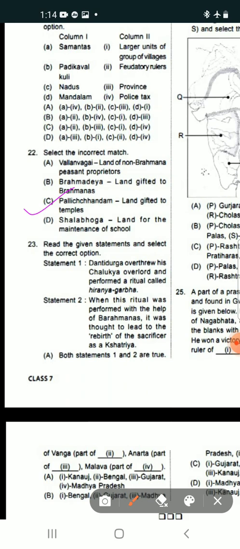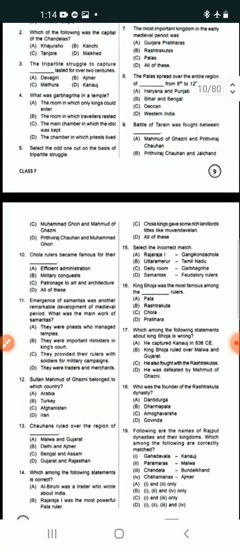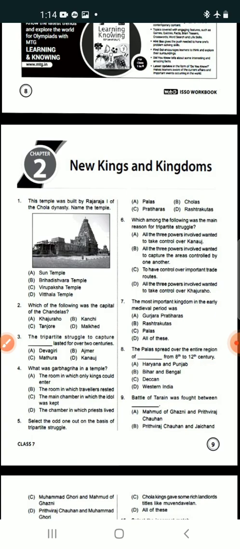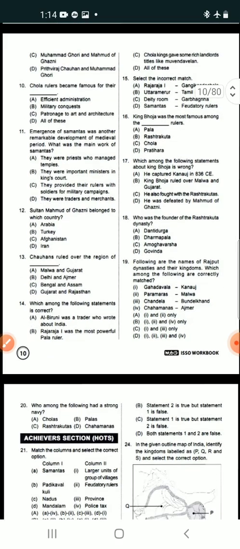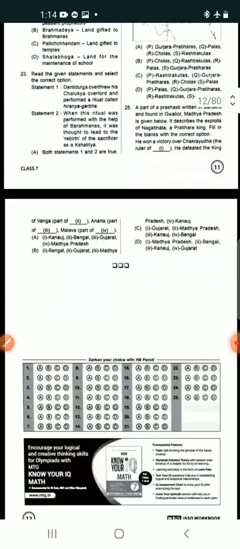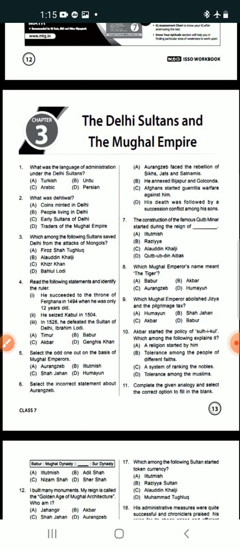Okay students, today I have completed a few questions and answers with explanation for chapter number 2. In my next class, I will discuss the next chapter from history once again, that is the Delhi Sultans and the Mughal Empire.